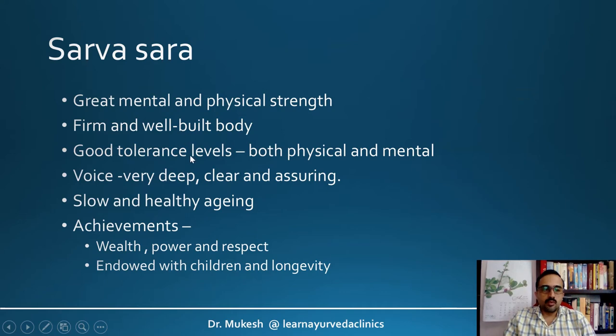So in sarvasara, you look at great mental and physical strength, a firm and well-built body, good tolerance levels regarding physical and mental attributes, a very deep, clear and assuring voice, slow and healthy aging, and their achievements include wealth, power and respect, and they are always endowed with children and longevity.